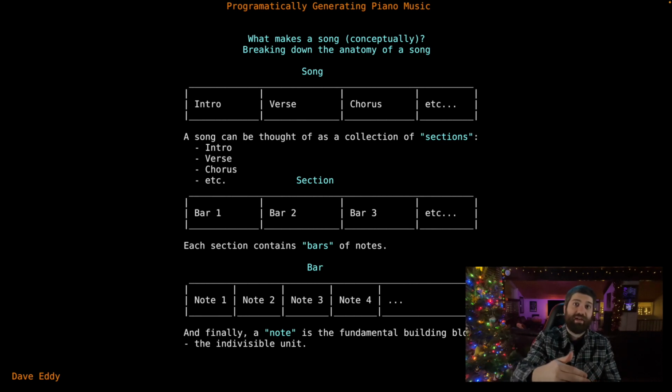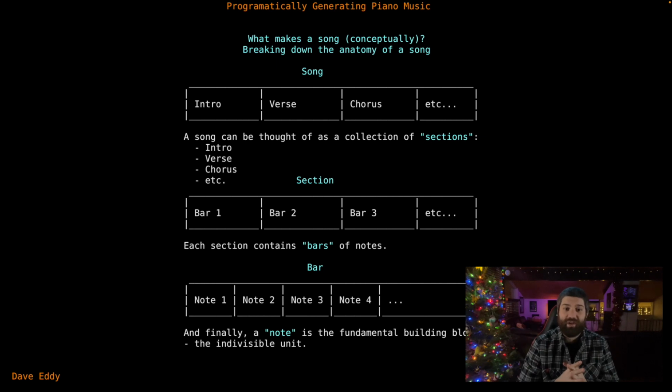Jumping down to the next part in the visualization, we have, okay, what makes a section? Well, a section is constructed of bars, and a bar is a musical term I'm borrowing. Let's just assume a 4/4 meter here. A bar would have 4 beats in it. Now, a pattern, like an intro, could have multiple bars inside it, one or many. In my code, I have defaulted to 8, but that's a customizable setting. When I say 8, I mean 8 bars per section. So an intro would have 8 bars. There would be an 8-bar verse, an 8-bar chorus, etc., all customizable.